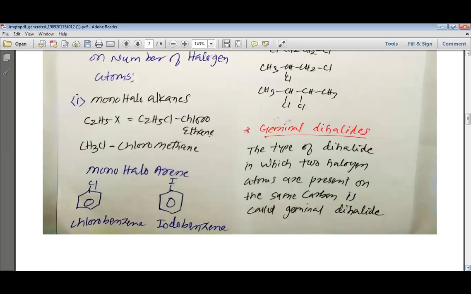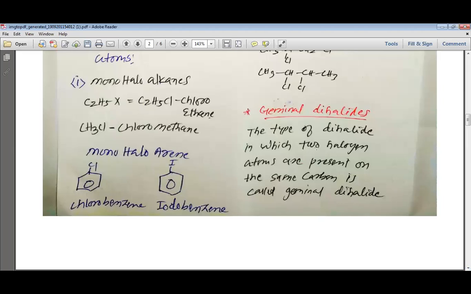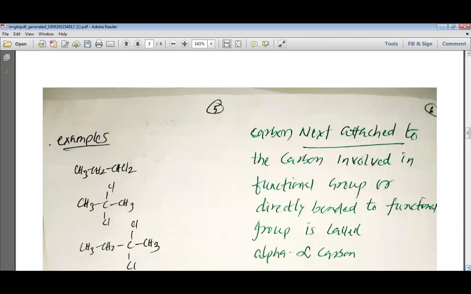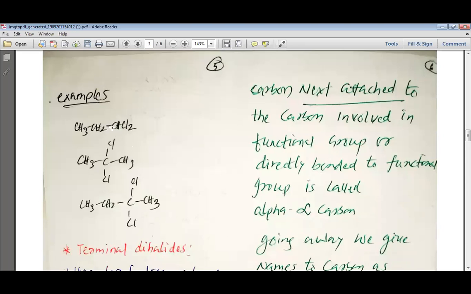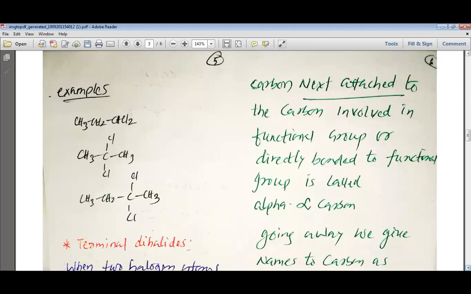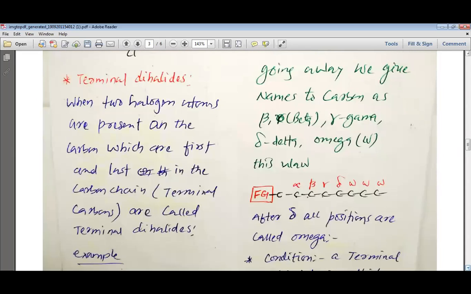Now we are going to study about the geminal dihalide, the type of dihalide in which two halogen atoms are present on the same carbon. You can see that CH3CH2CHCl2 is 1,1-dichloropropane. It can be 2,2-dichloropropane, or it can be 2,2-dichlorobutane, where you can see in all these three examples, both the chlorine atoms are bonded with the same carbon, and such dihalides are known as geminal dihalides.